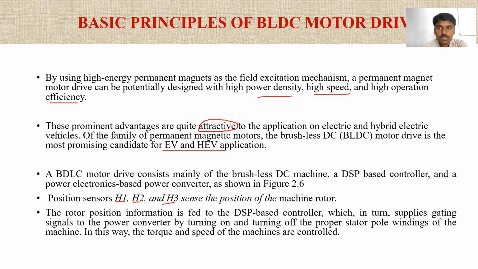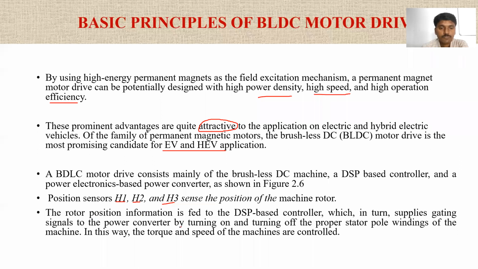Why are we using these sensors in the BLDC motor? For identifying the position of the rotor circuit. Is it clear? That's why we are using the sensors here, which are called position sensors.